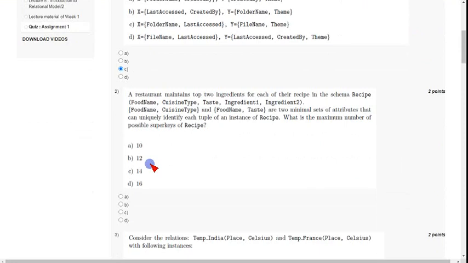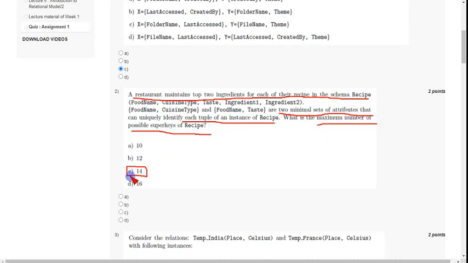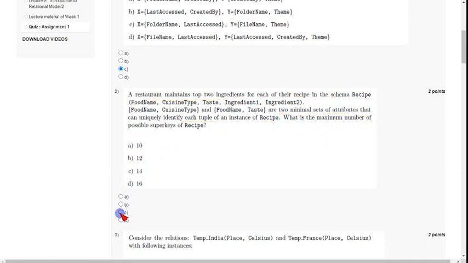And coming to the second question, a restaurant maintains two top ingredients for each recipe in schema recipe, and they are as the following, and two minimal sets of attributes that can uniquely identify each tuple of an instance of recipe. What is the maximum number of possible super keys of recipe? The second question answer is option C, 14. The maximum number of possible super keys of recipe is 14. So option C is the answer for the second question.